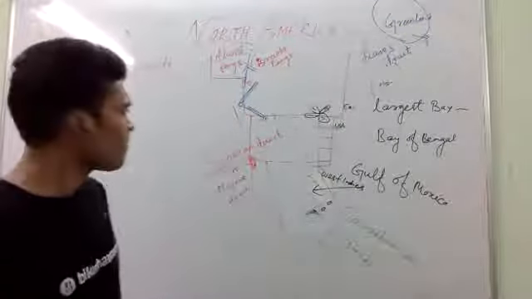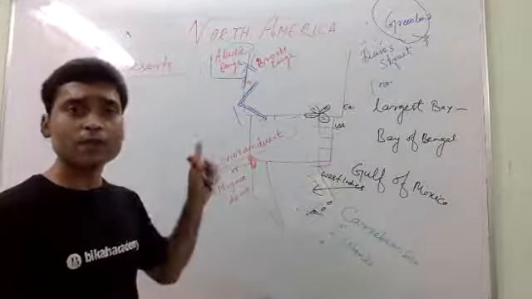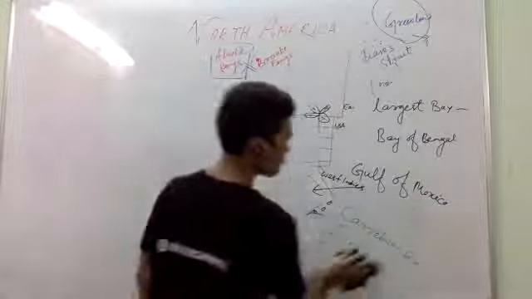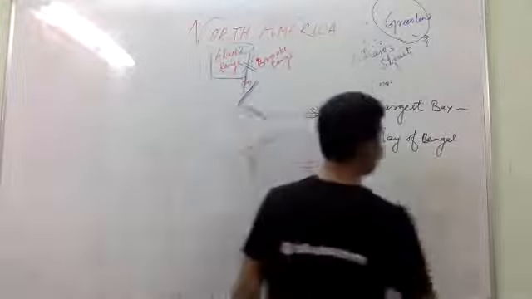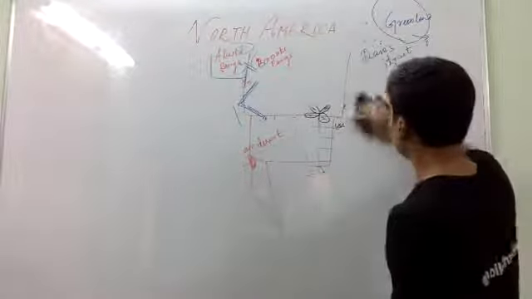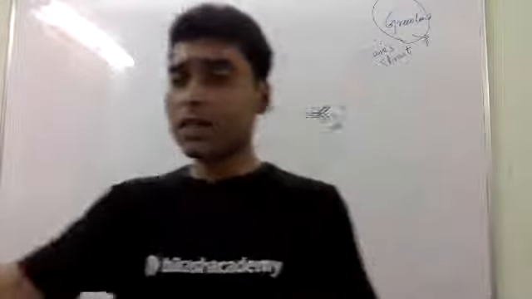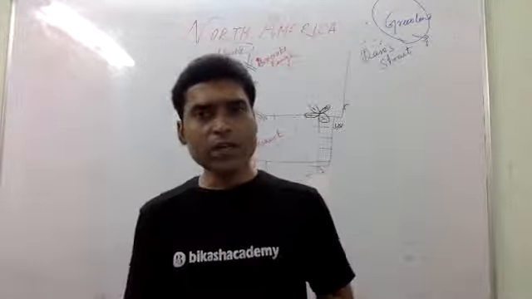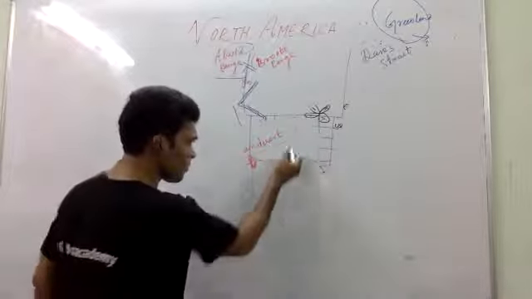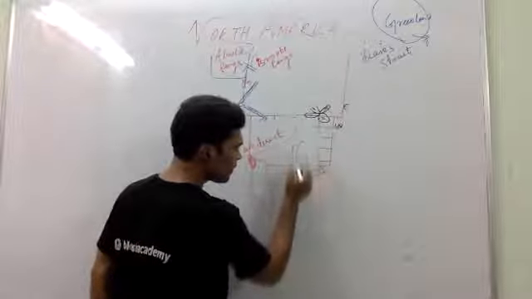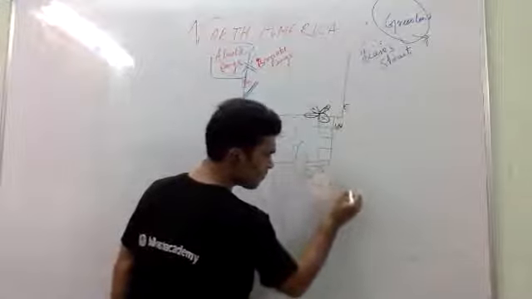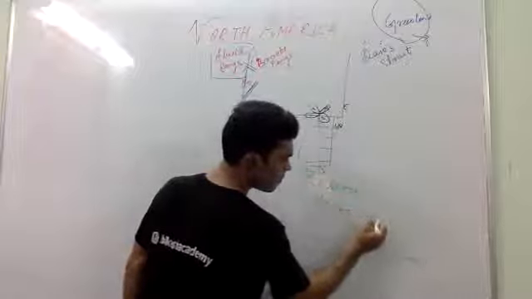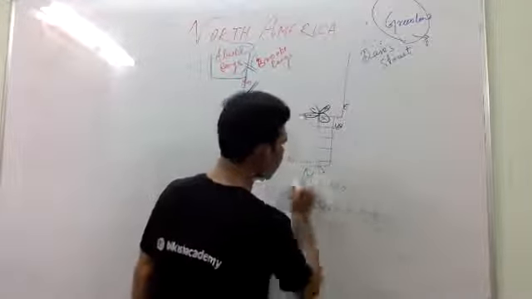Now we'll focus on the rivers of North America. I am discussing only the important features from the exam point of view, so don't worry, you can match all these things in your atlas. The longest river of North America is Missouri, Mississippi. You will find the rivers here.